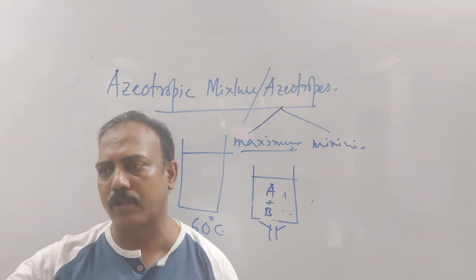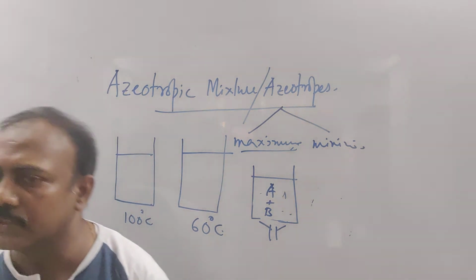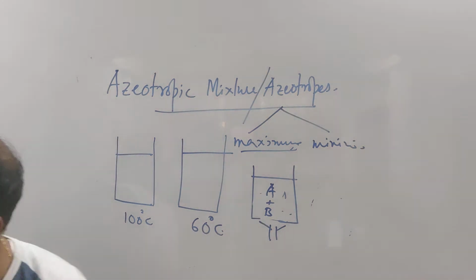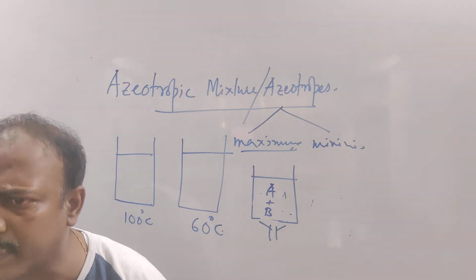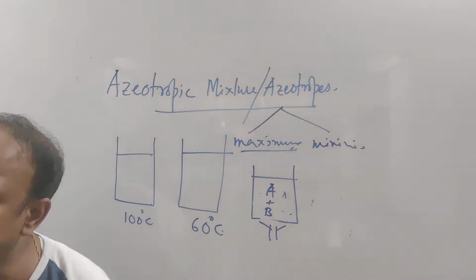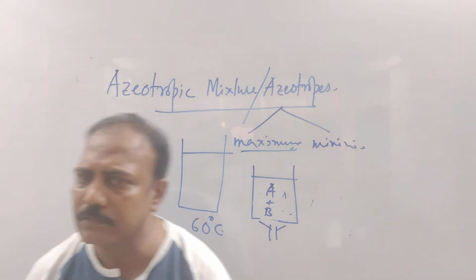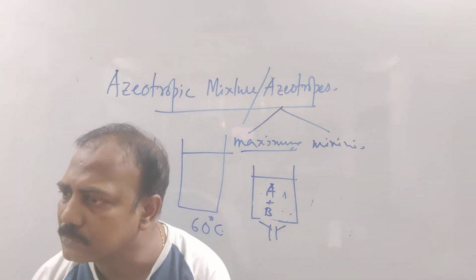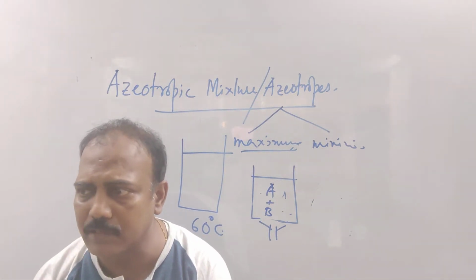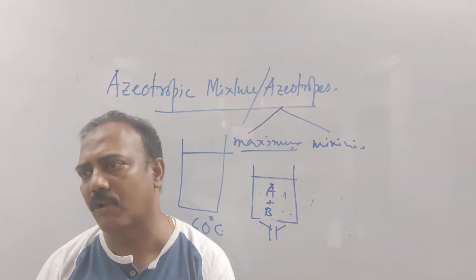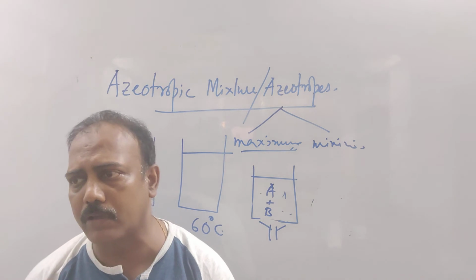What is the boiling point of water individually? 373 Kelvin. What is the boiling point of HCl individually? No need of remembering the value. 188 Kelvin. But at what temperature is this mixture boiling? Which is higher than the boiling point of both. Understood that? So this type of mixture is called what? This type of mixture is called maximum boiling azeotrope. You got it or not?